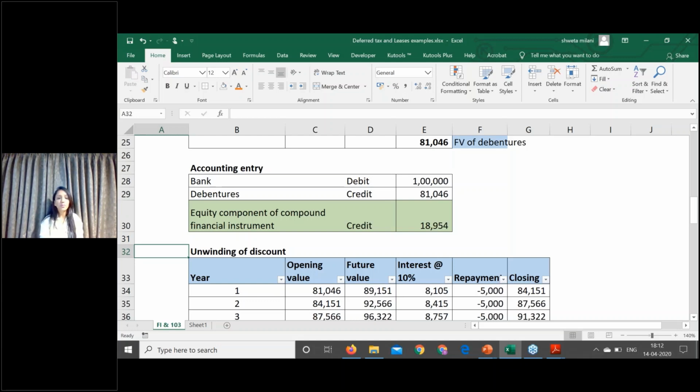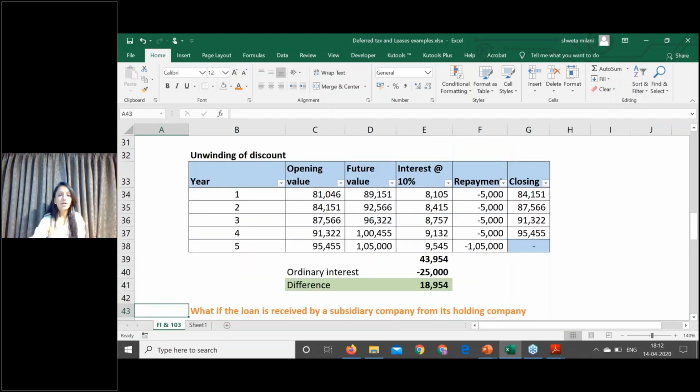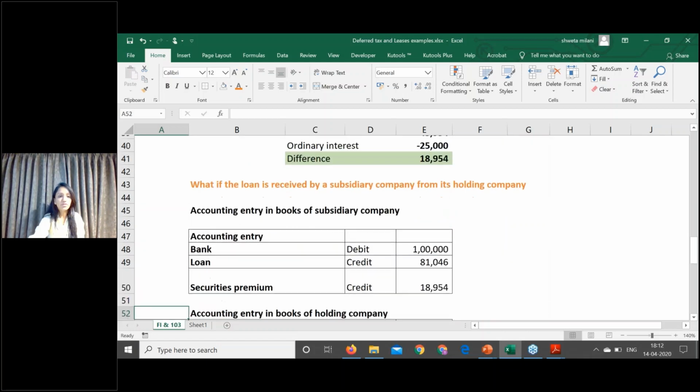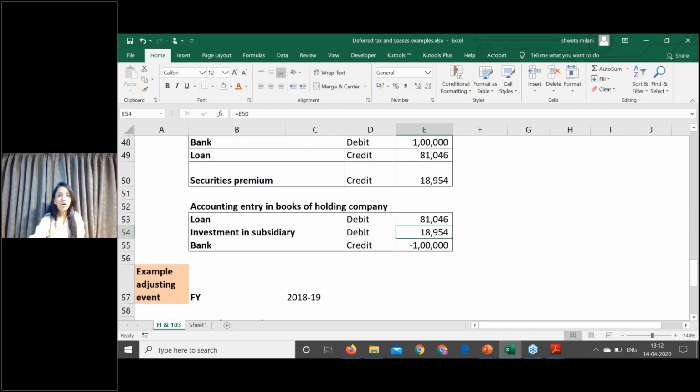In that case, what will be the accounting treatment? If I am the holding company and you are doing the accounting in my books, the difference of 19,000 will be debited to investment in subsidiary. Here there is no conversion option, so no question arises. Your loan will still appear at fair value, which is 81,000, the difference will be transferred to the investment in subsidiary account, and the loan is measured at amortized cost.